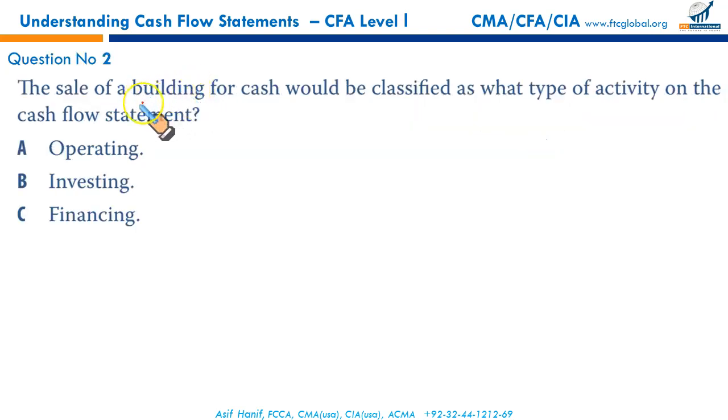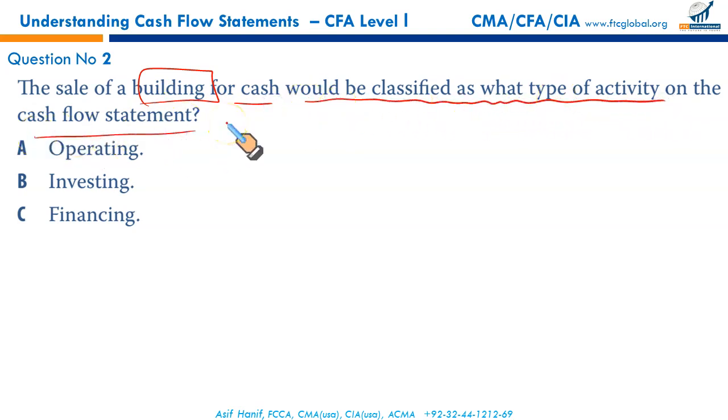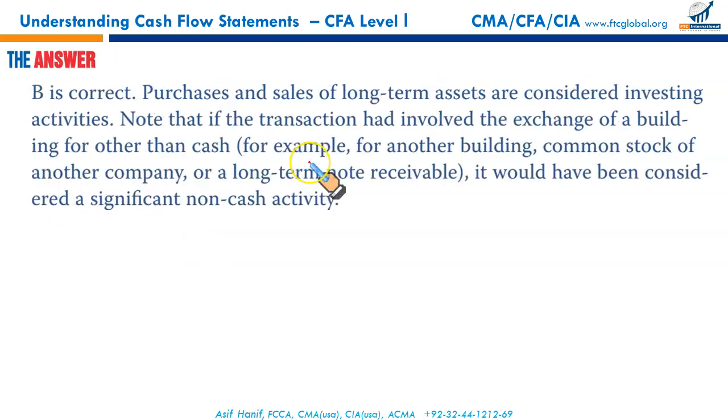The sale of a building for cash would be classified as what type of activity on the cash flow statement? Sale of a building. It is not operating. We don't sell buildings unless we are property developers. It is not financing. We're not talking about issue of shares or debt. It is an investing inflow. B. B it is.